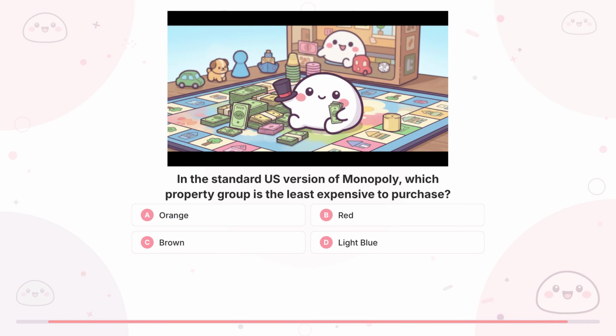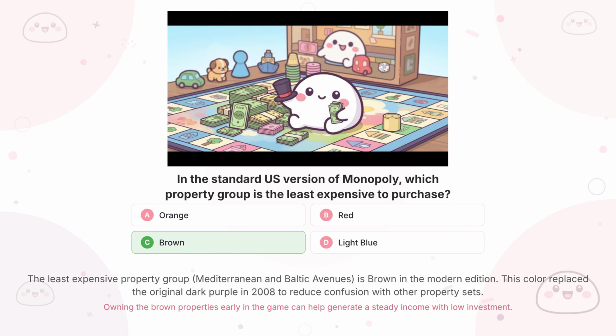Question 5. In the standard US version of Monopoly, which property group is the least expensive to purchase? Yes, the answer is C. Brown.